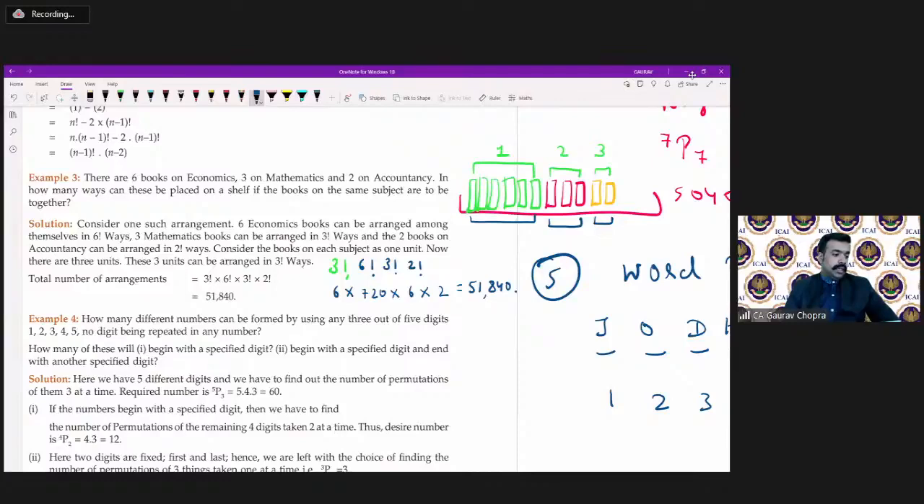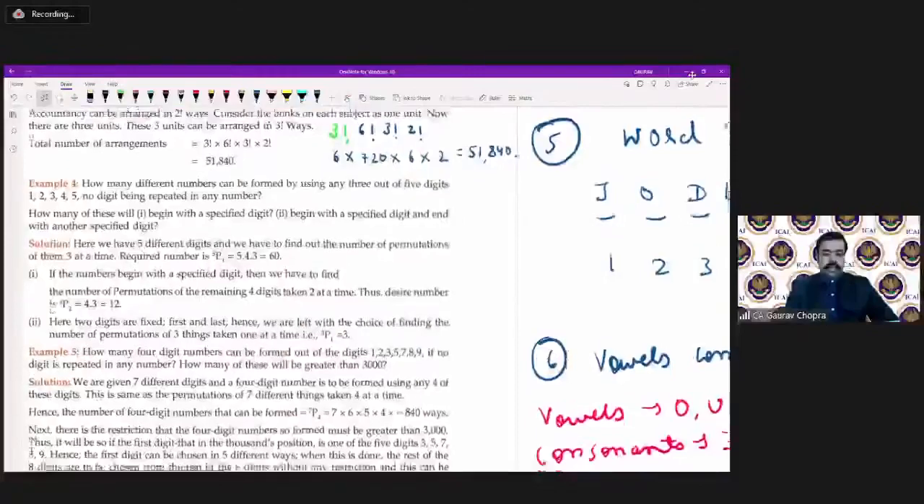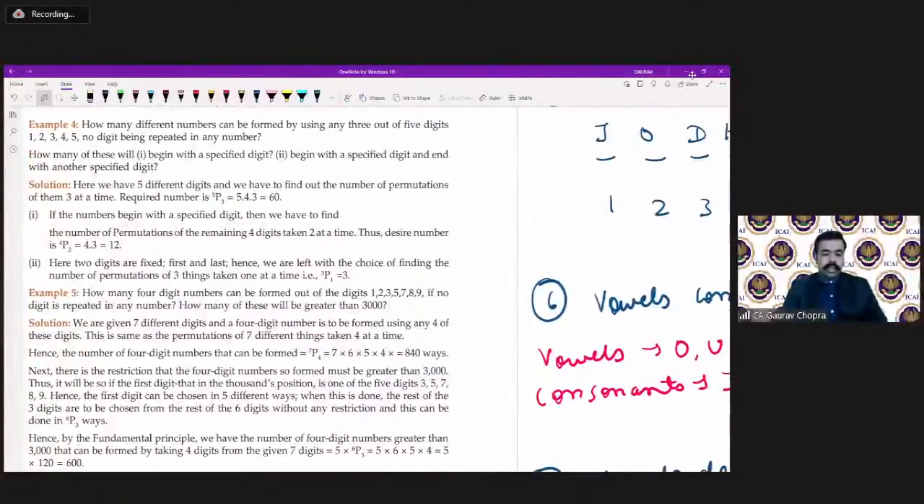Aparna is asking what to do if letters are similar. Yes, we will cover that case in today's session only. Right? So this was example number 3.